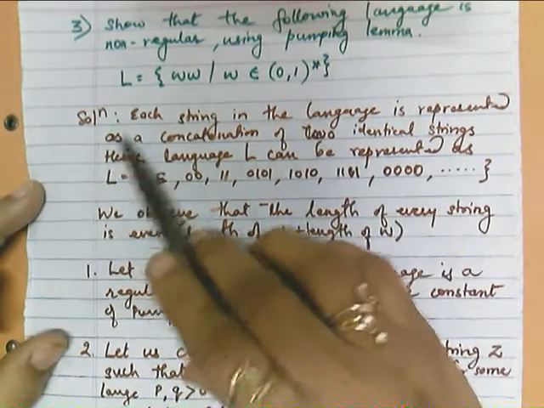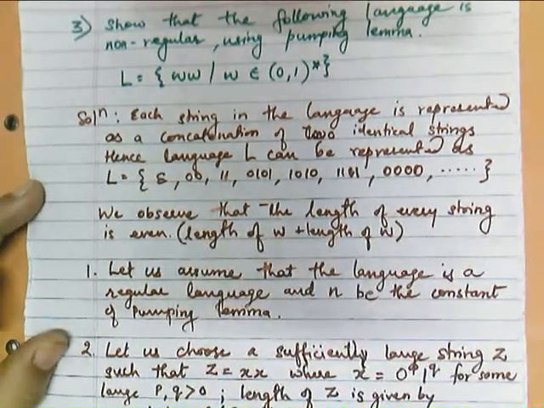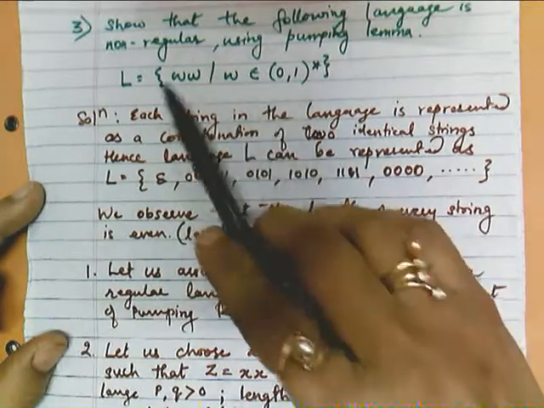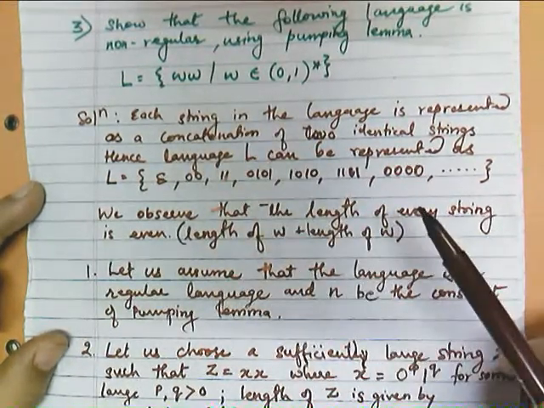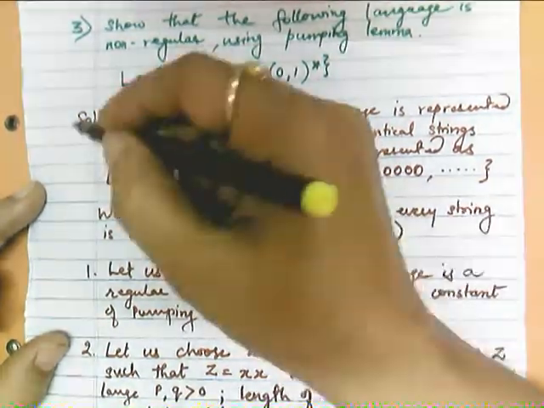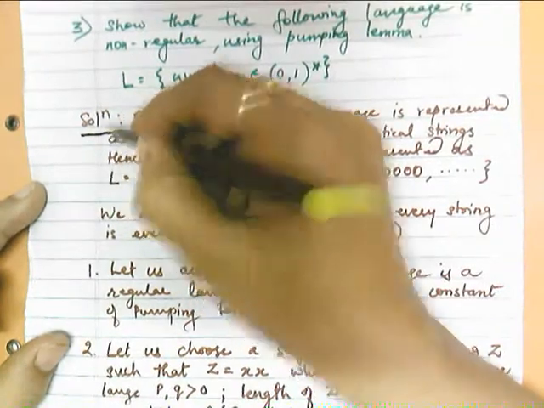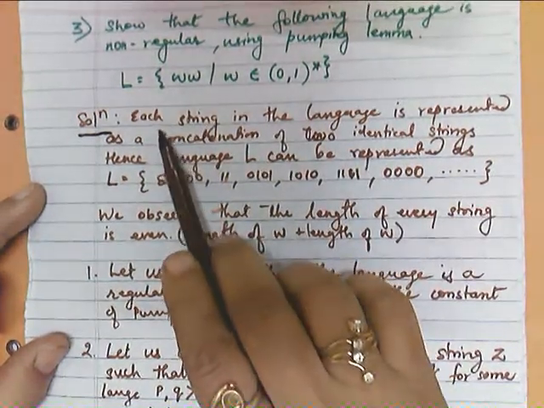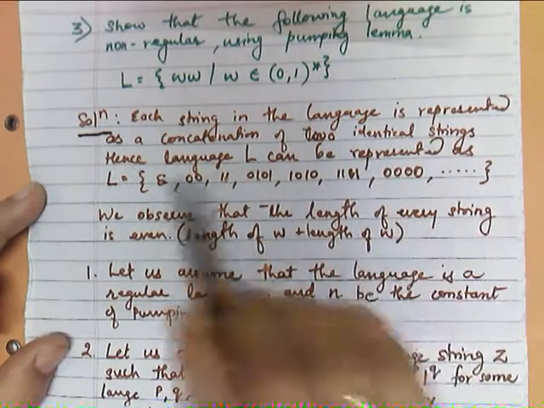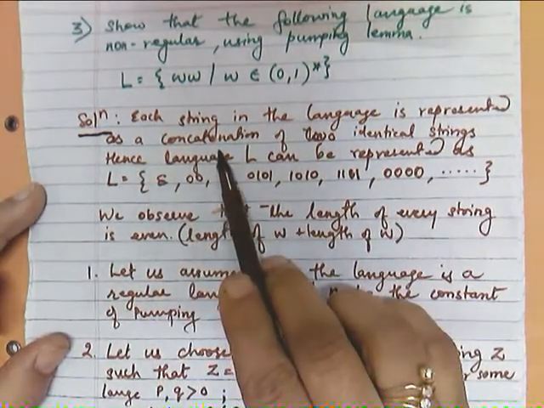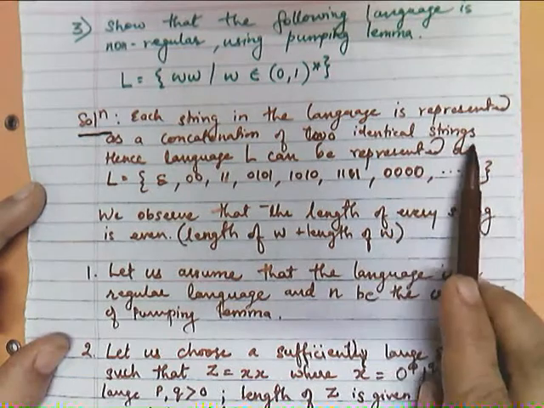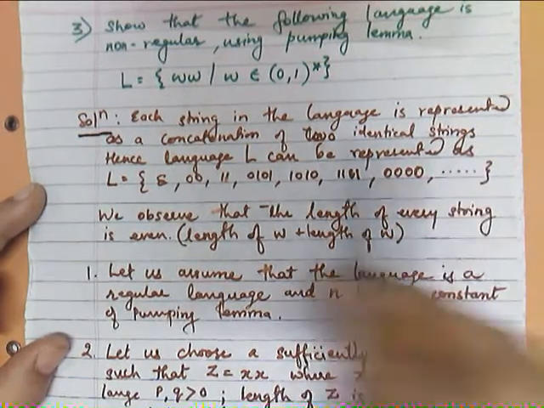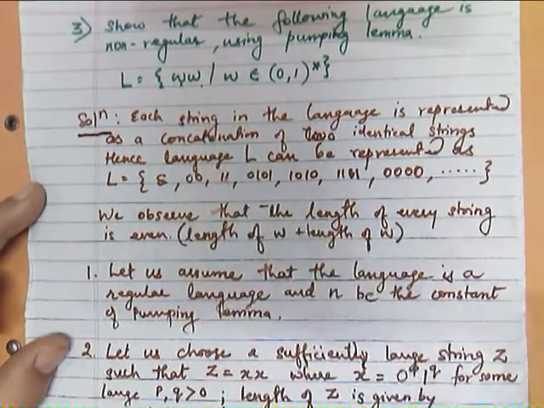Okay, now we will try to disprove that this particular language is regular. For disproving this, we need to use the pumping lemma. How will we use the pumping lemma? Just check. Each string in the language is represented as a concatenation of two identical strings, so ww, both should be the same.